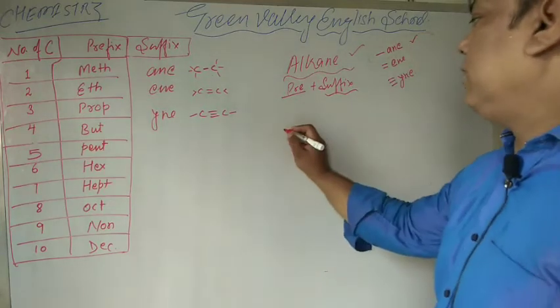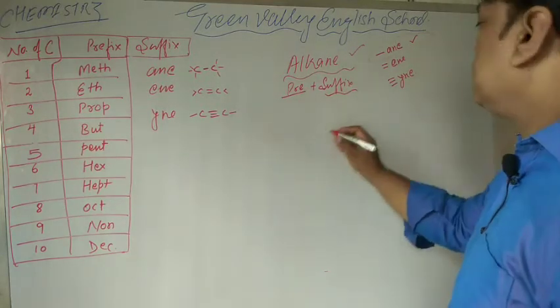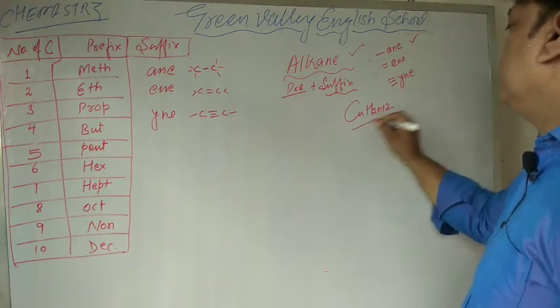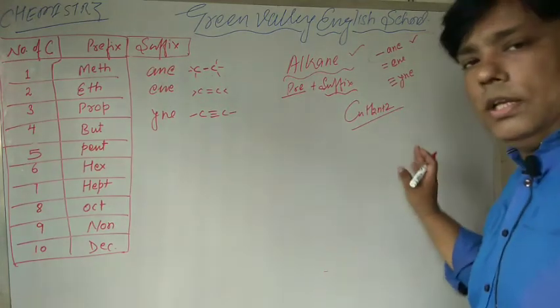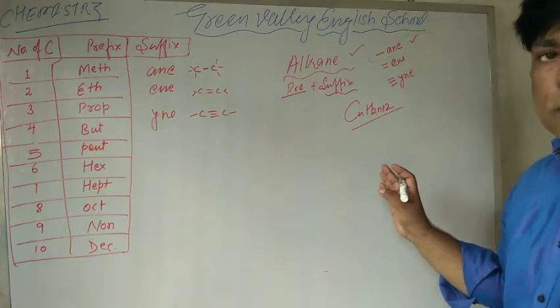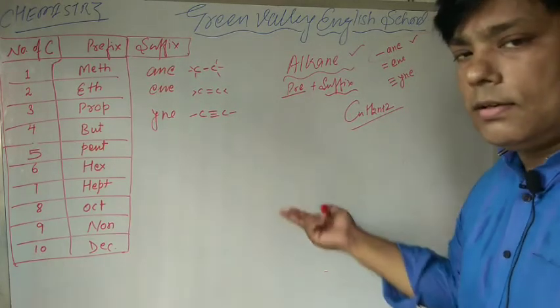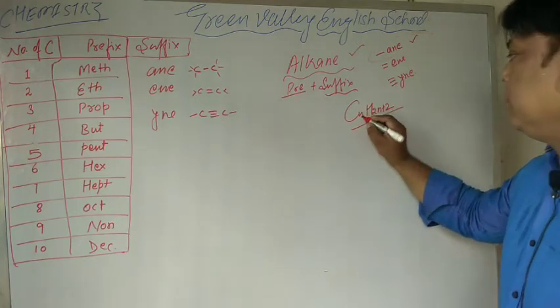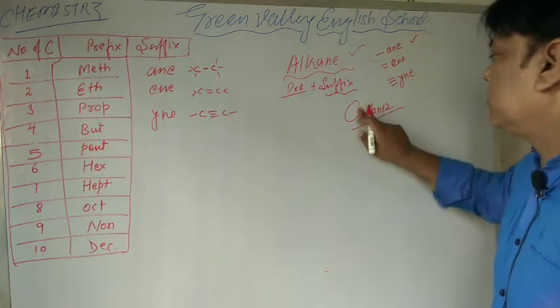Suppose that we have a compound. The general formula of this is CnH2n+2.